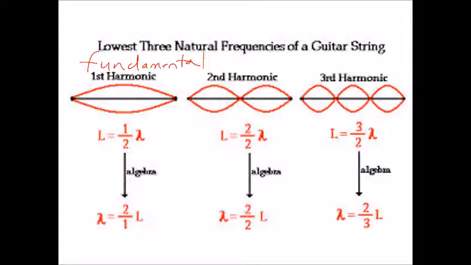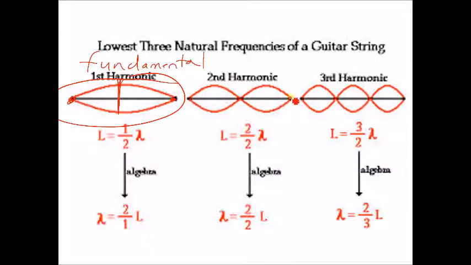Here we see some other harmonics. Here's the 1st harmonic. Remember, the 1st harmonic has 2 nodes and 1 antinode. The length of the string is 1/2 the wavelength of the wave. The 1st harmonic is the lowest frequency at which we'll get a standing wave.